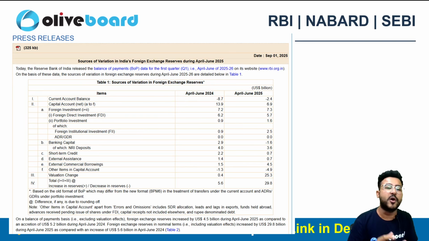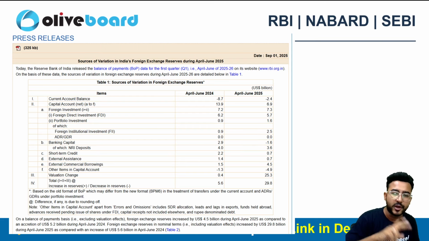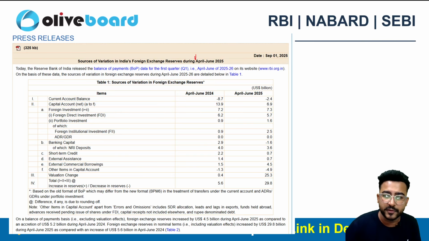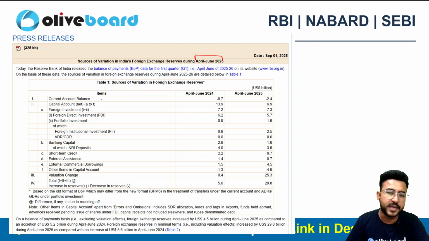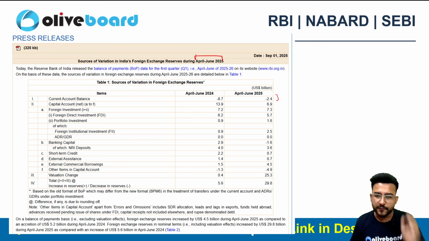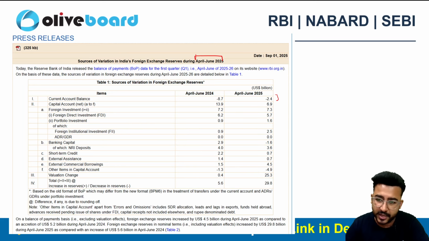Now, next one is our data which was released on 1st of September on the RBI website related to the sources of variation in the Indian foreign exchange reserves during the first quarter of the financial year 2026, April to June quarter. So here we can see that the current account balance for the first quarter is 2.4, that too in negative. So the current account is in deficit. We can see the rest of the data as well, in terms of FDI, in terms of the external assistance and so on.